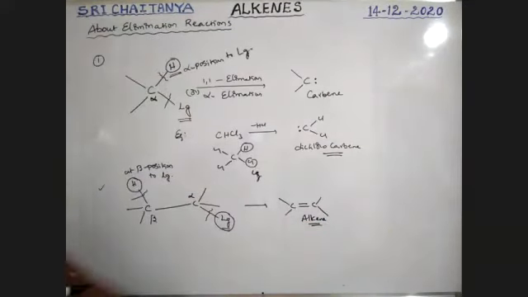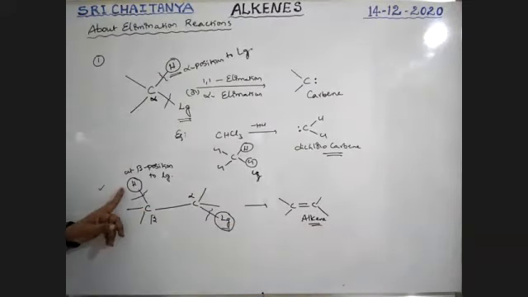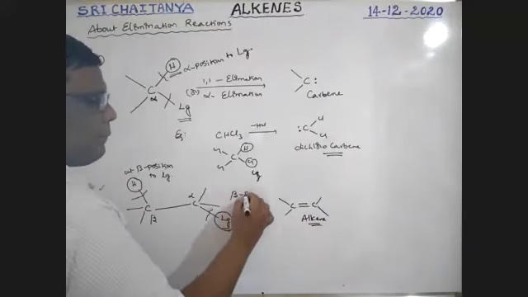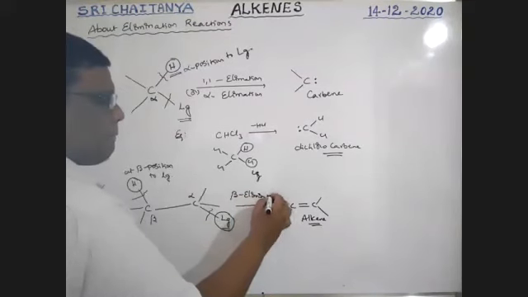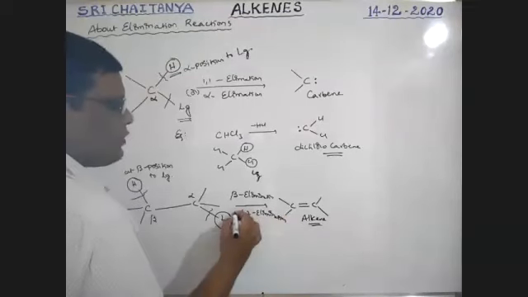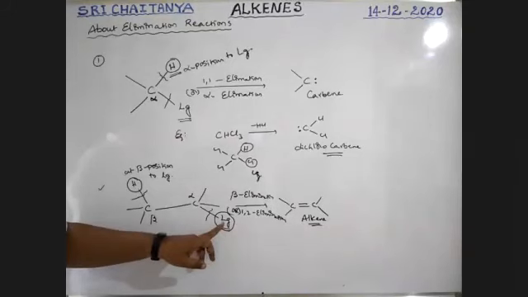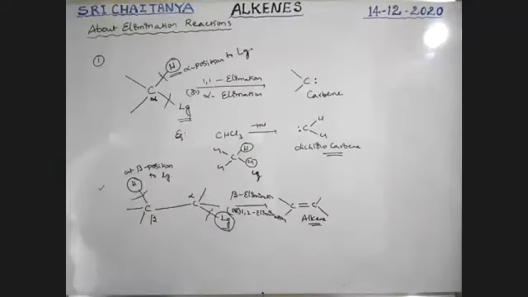So we want to prepare alkenes, boys. During the preparation of alkenes, the hydrogen must be from the beta position to the leaving group. That is why this is beta elimination, or 1-2 elimination. This is called beta elimination or 1-2 elimination. It is very, very, very important, boys. Here the hydrogen is at the beta position to the leaving group. What is this leaving group? It is ready to come out from the compound. I will explain leaving groups, please wait.